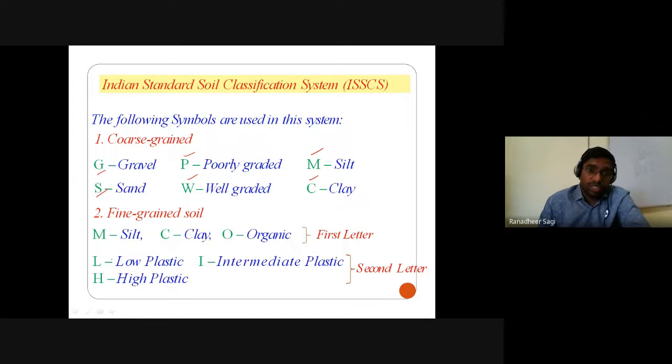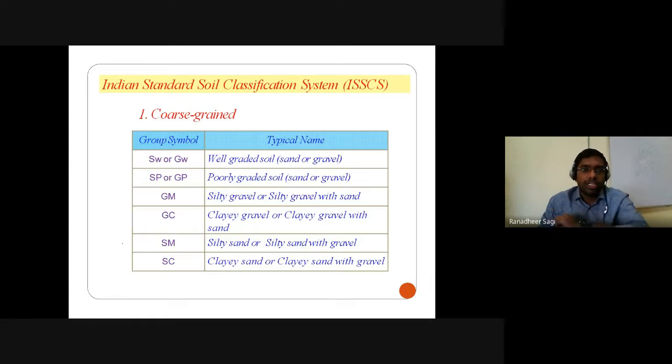And when it comes to your fine grained soil, the first letter refers to silt, clay or organic soil. The second letter, we get from your plasticity chart. Depending on the liquid limit value, if it is greater than 50, we call it highly plastic. In between 35 to 50 liquid limit, we call it intermediate plastic, and less than 35% liquid limit, we call it low plastic.